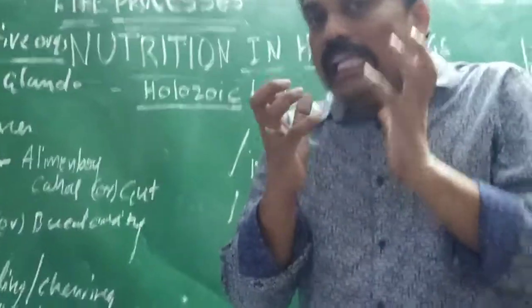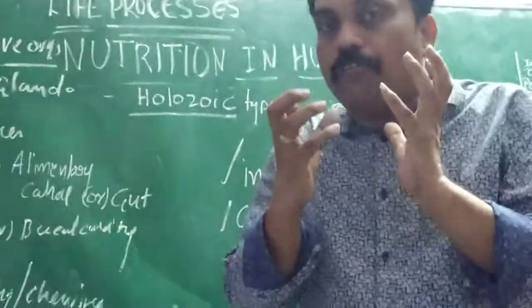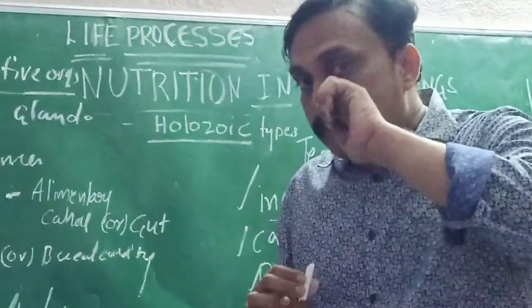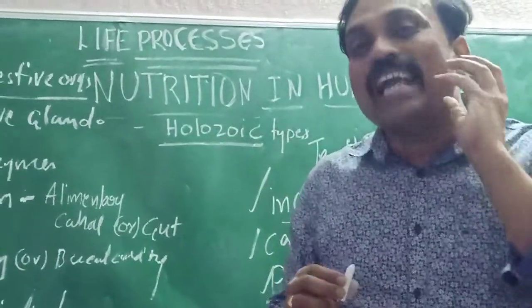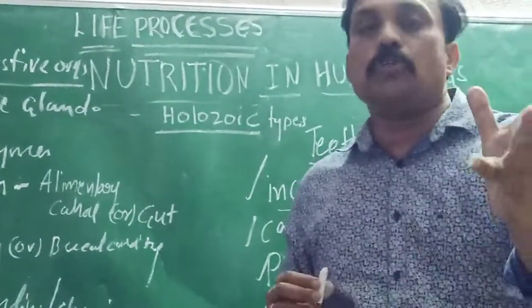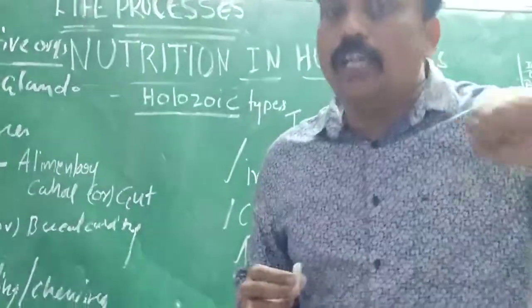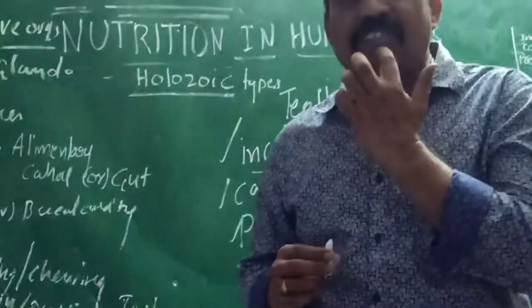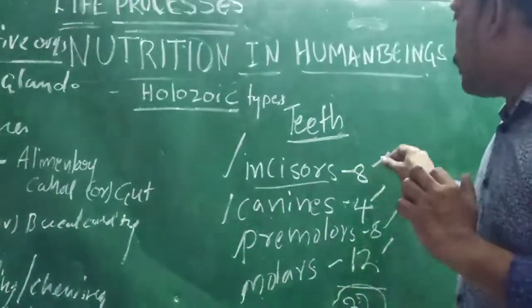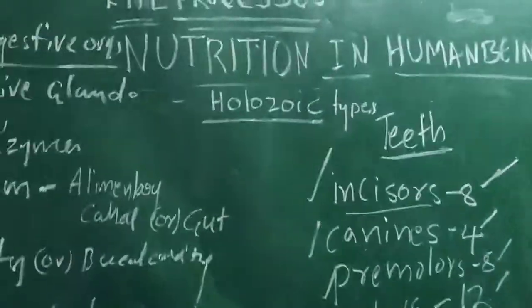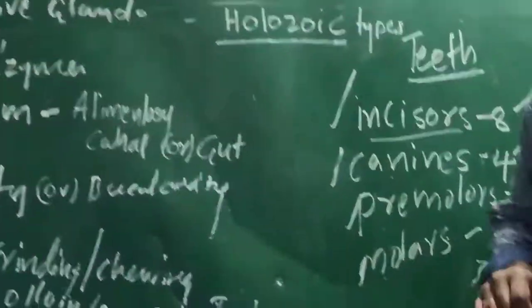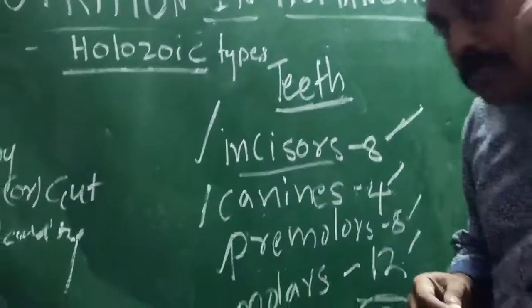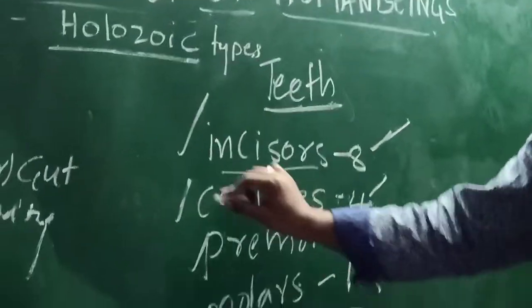That means our teeth are modified into 4 types. Some are useful for biting, some for tearing, some for what? Grinding, chewing. That is important. For example, the biting teeth, the front teeth, which are useful for biting. What are they? Incisors. How many? 8. After that, canines. Canines are the sharp teeth located at the side regions, useful for tearing the leg piece or whatever it is. That we call canine.